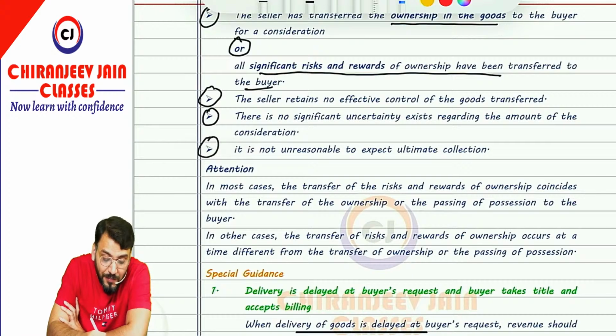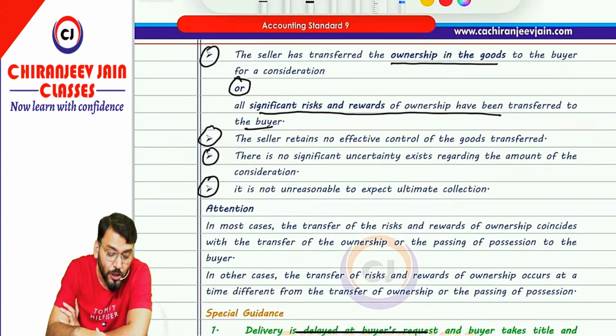So it is not unreasonable to expect ultimate collection. Means if you are expecting that collection will not be made, then revenue will not be recognized at this point of time. Revenue is recognized only when the amount is collected. Understood?